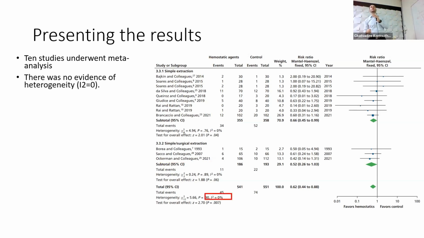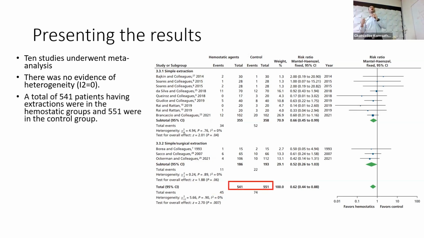Next, I would mention the heterogeneity that I can see. I would say here there was no evidence of heterogeneity, or no heterogeneity was found, or something like that. After that, I will say the number of included patients from all studies. So we have 541 included in the hemostatic agents group and 551 included in the control group.